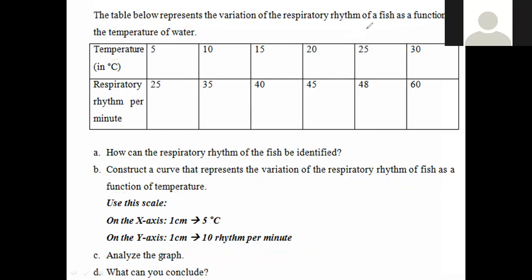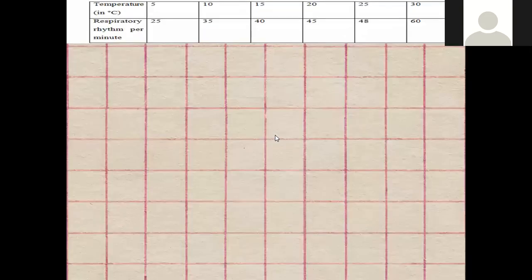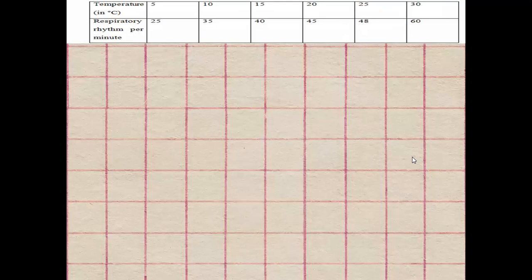Okay, so let's move to the graph. In part C, they said analyze, and in part D, they said what can you conclude. So the graph. First of all, you have to pay attention, and I'm going to pick this time Lin Shivani. Good morning.